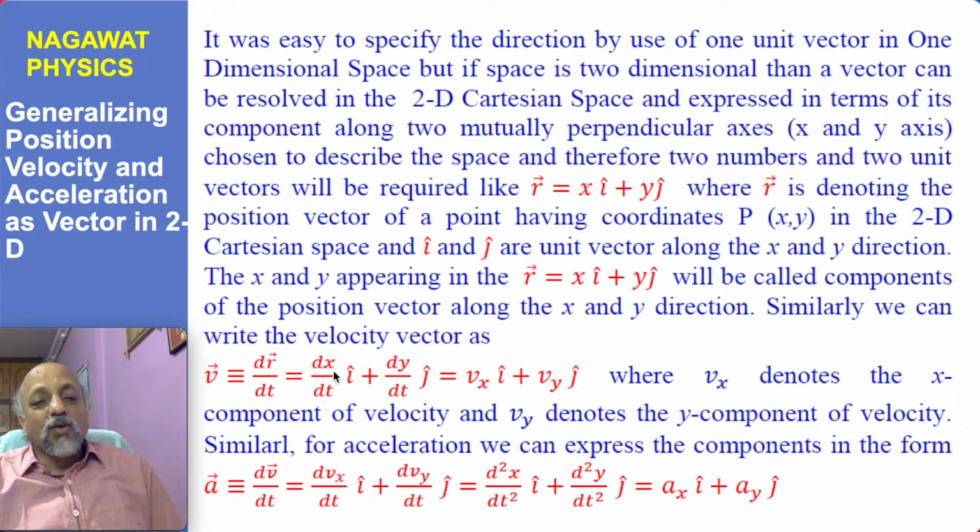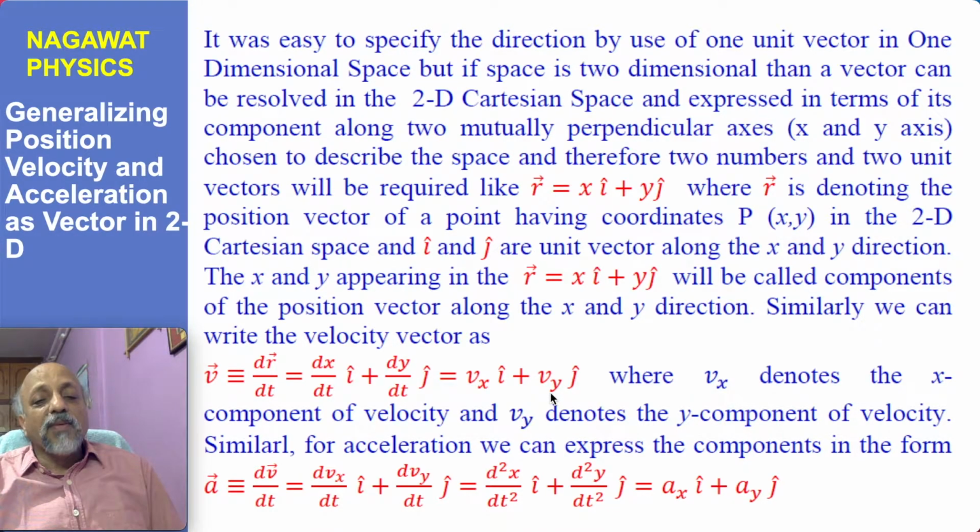dx/dt will be called the projection of velocity along the x-axis, or the x component of velocity, denoted by vx. dy/dt will be called the projection of velocity along the y-axis, or the y component of the velocity, and will be denoted by vy.